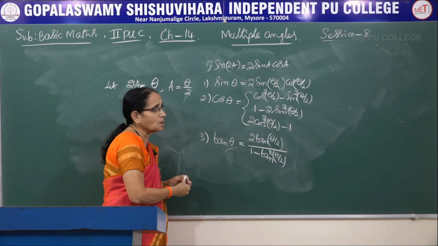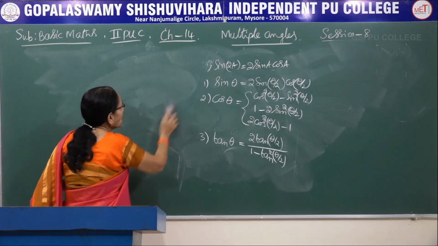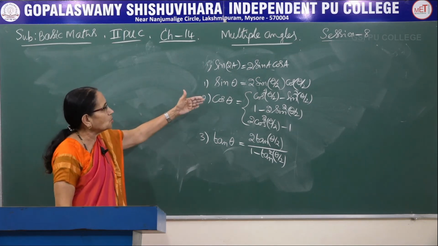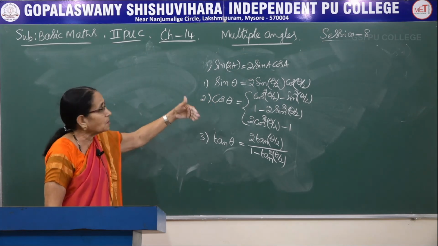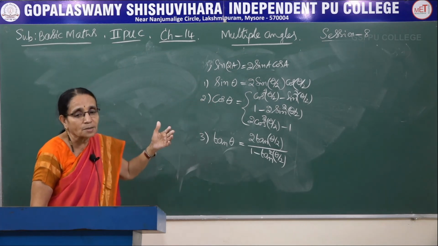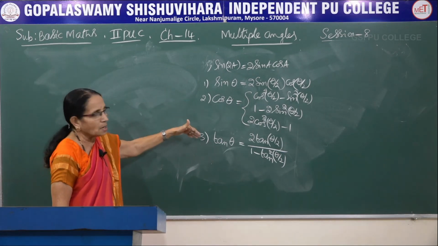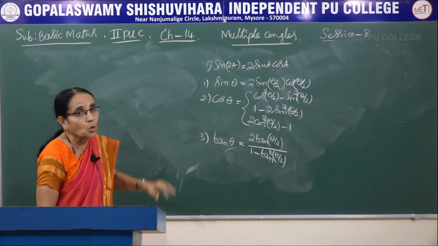The same formula you had learnt in the previous session, only the angles are half of that value, that's all. 2A will be changed over to theta, and automatically A would be changed over to theta by 2, wherever these angles are present. Now, sin theta, cos theta, tan theta, we have written in the half angle mode here.